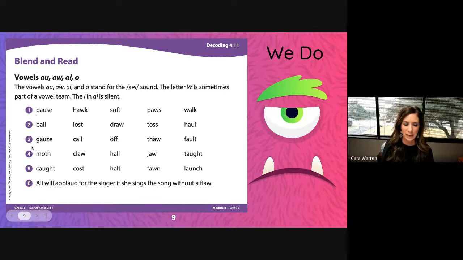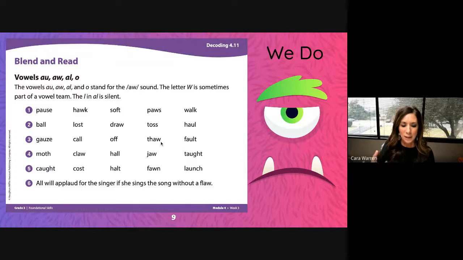Okay, line 3. Blend and read with me. Gauze, gauze. A gauze is a type of a bandage or a real light type of Band-Aid would be a gauze. All, call. You know what that means. Call out to someone or call them on a phone. Off, off, the opposite of on.